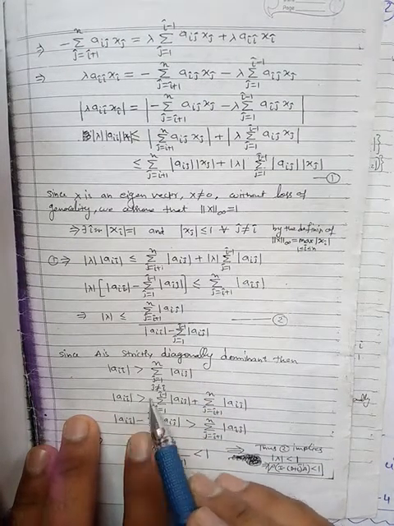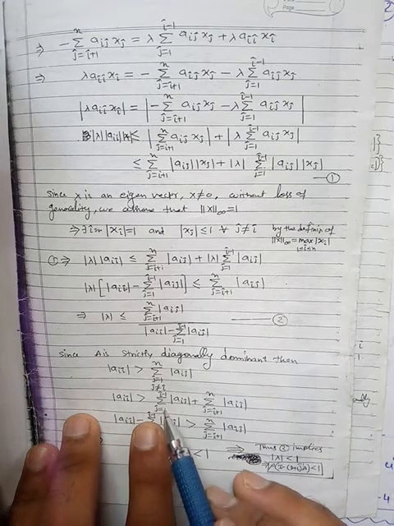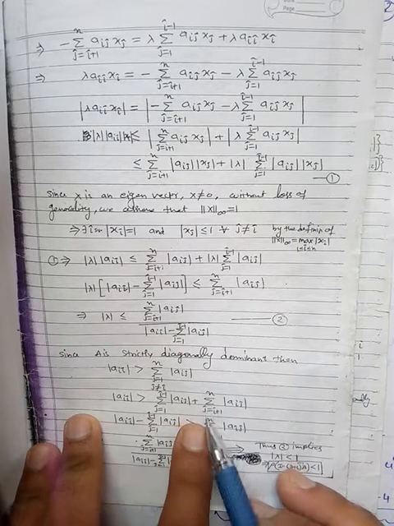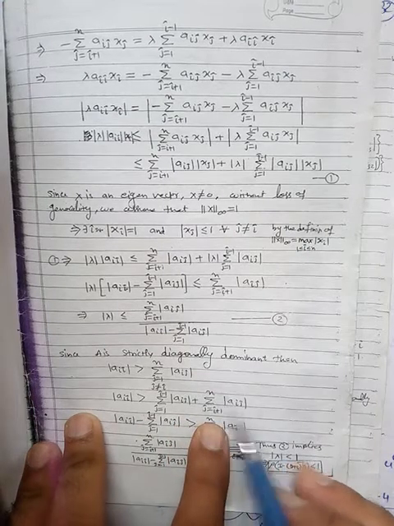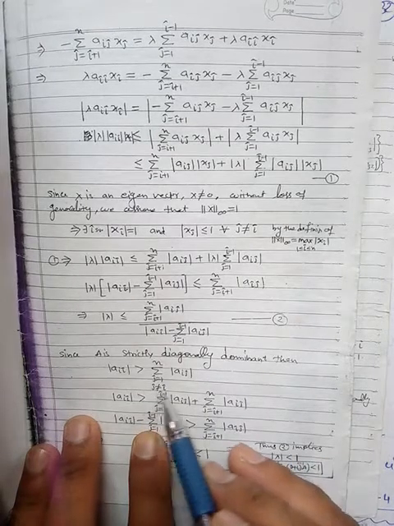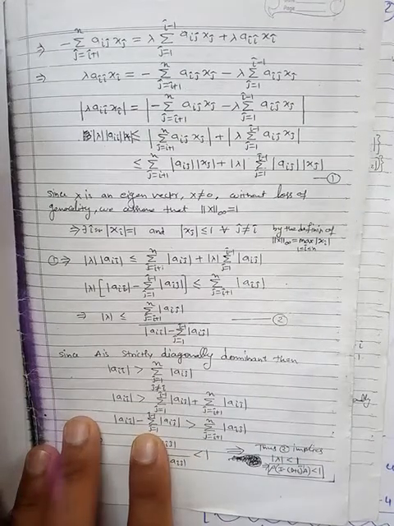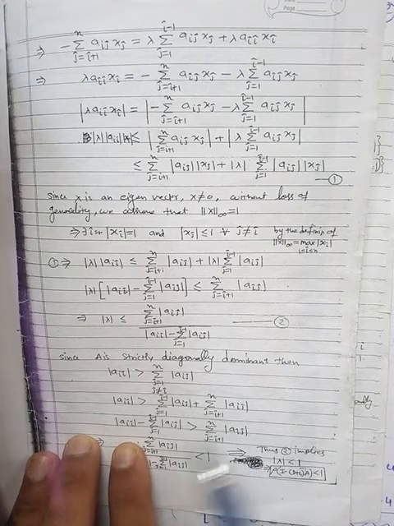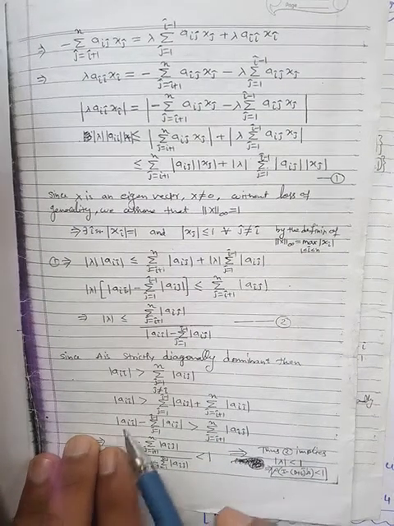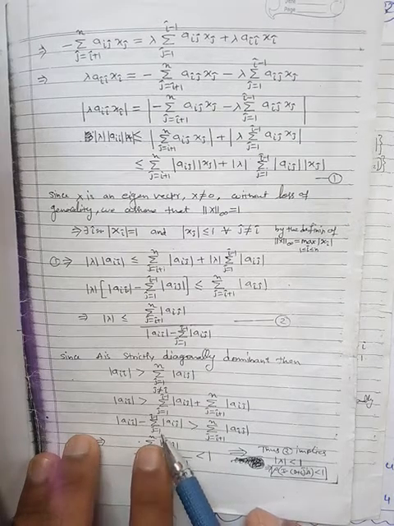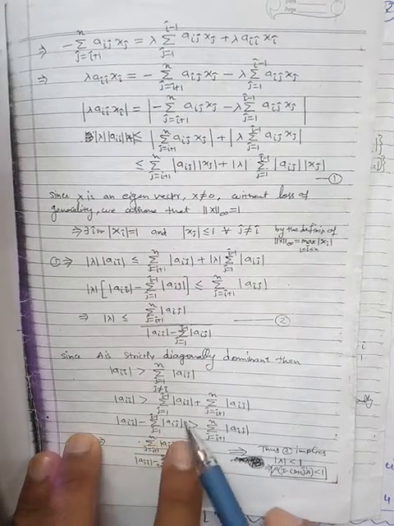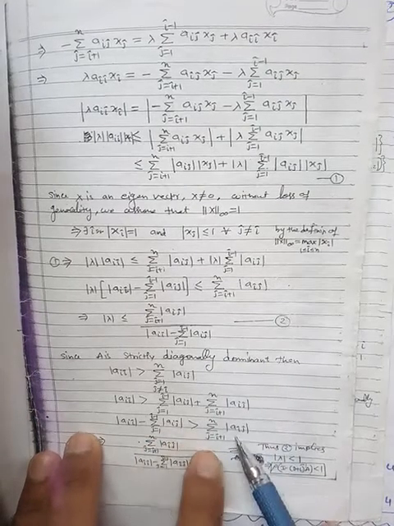Magnitude of aii is greater than summation of j from 1 to i minus 1 magnitude of aij plus summation j from i plus 1 to n. So that's why we have not considered the j equal to i part, because here j is not equal to i. Fine. So now we will take this part in the left hand side. So magnitude of aii minus summation j from 1 to i minus 1 magnitude of aij, this will be greater than or equal to this quantity.